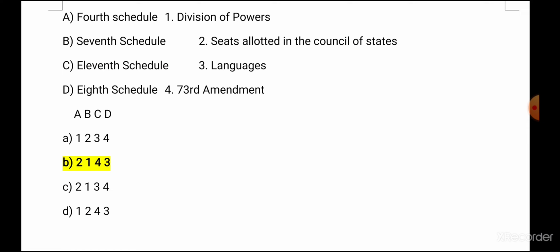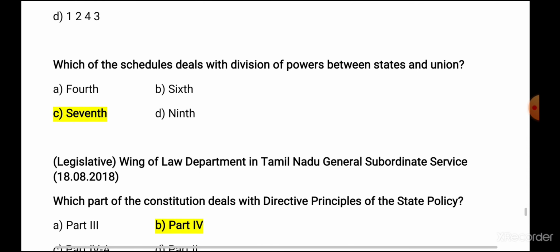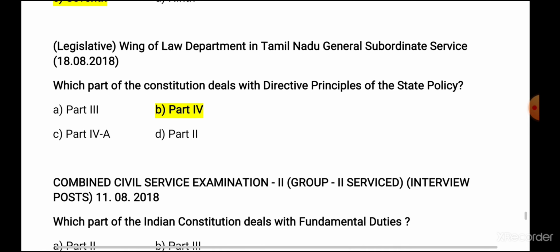For the 7th schedule it is division of power. For the 4th schedule, seats allocated in the Council of States, that is Rajya Sabha. So for A it is 2. So answer is B, 2143. Next question, which of the schedules deals with the division of power between the state and the union? Again the question is repeated here. So here the answer is 7th schedule.